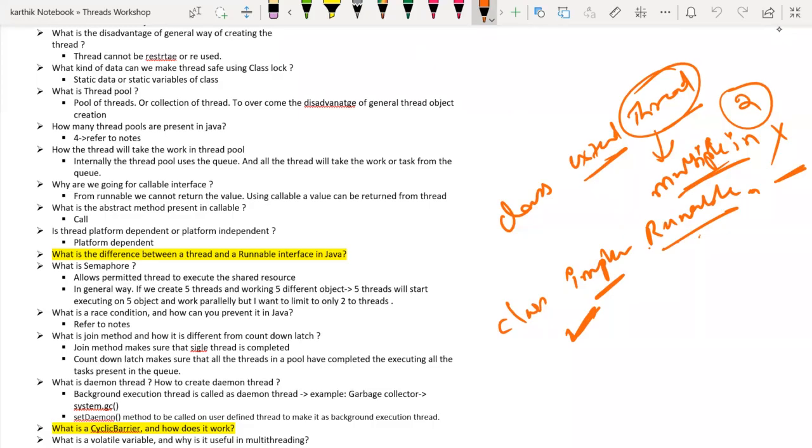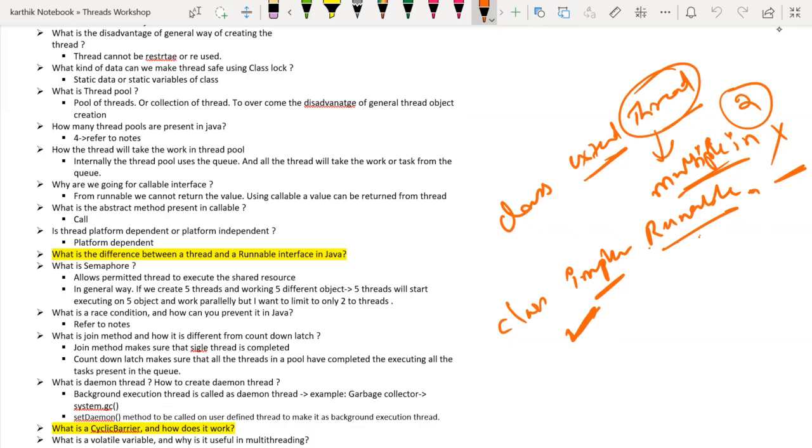The thread class takes care of creating an independent path of execution. But what is the purpose of the Runnable interface? You have to provide the run method. So it is like a separation of concerns. If you are going for Runnable, you don't need to scratch your head for other things. Whatever the thread has to do, you write in the run method. How it creates an independent process is there in the thread class. You don't need to worry about it. So it provides a separation of concerns.